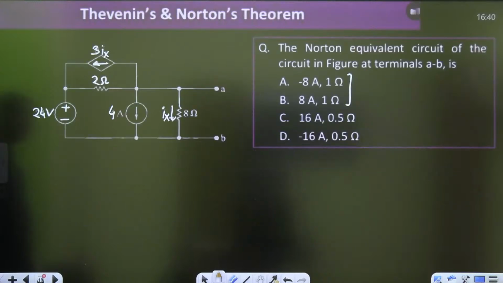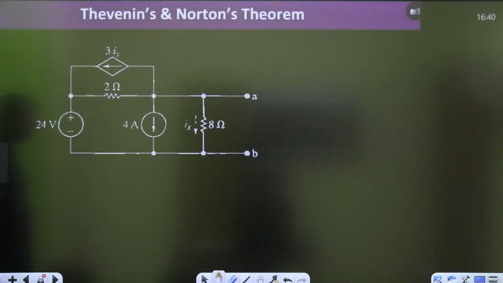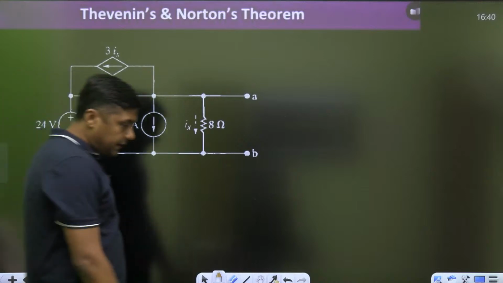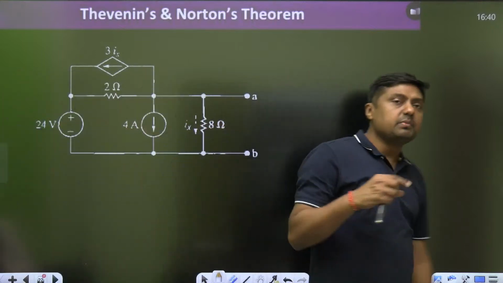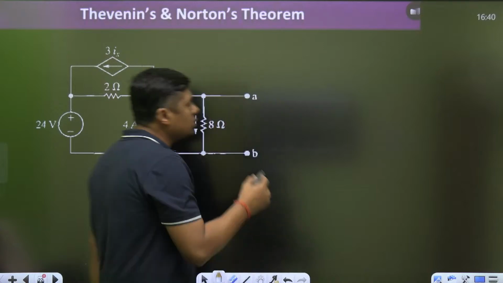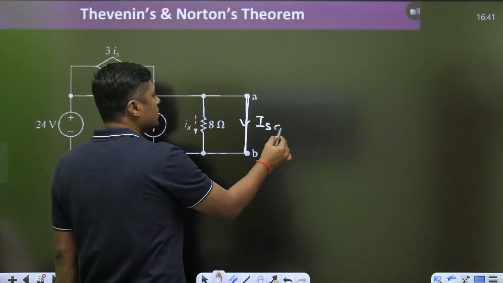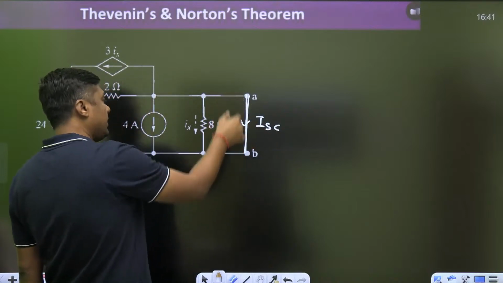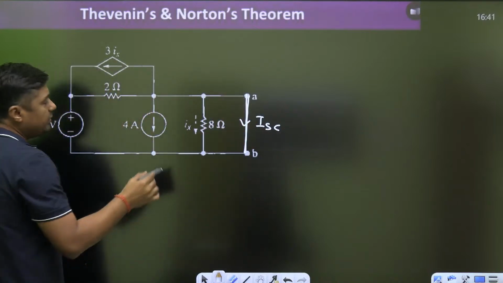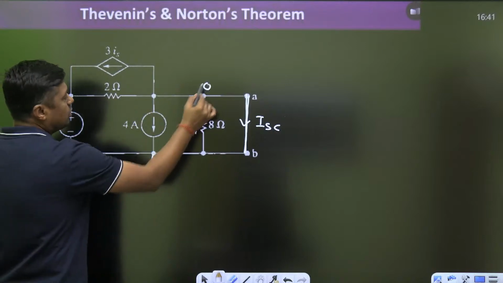Now what is the Norton's current? Now guys, to make the Norton's current, means short circuit current, you can make it short circuit. I will also find the VOC, but first of all for Norton's current directly make the short circuit. When we are making it short circuit, that is the reference, this voltage becomes 0.